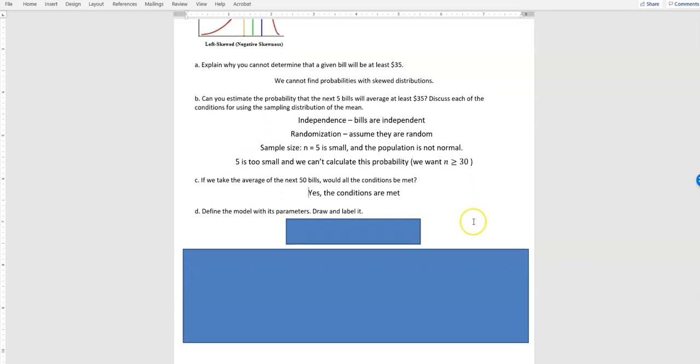It says define the model with its parameters and draw and label it. Remember, when we're talking about a distribution of the means, we want to talk about the mean as the same as the mean of the population. So our population mean is 32.40. That's what we're going to have for that. But we always have to change our standard deviation. The standard deviation for the distribution of the means is going to be the population standard deviation divided by the square root of our N, or the number of items that we're looking at. The standard deviation was given as $8.16, and we have a sample of 50, and doing that calculation we get 1.154.